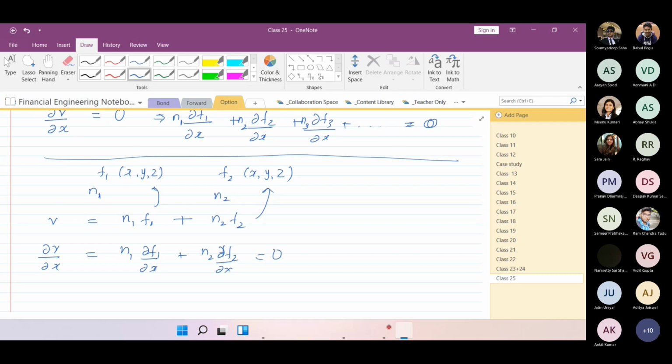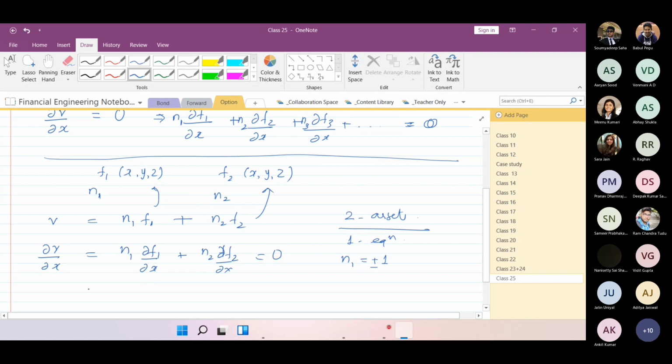So we have one equation and we had two assets. So what we can do is put N1 equal to plus or minus 1, depending upon whether we are buying or selling. Correspondingly, we can find the value of N2.